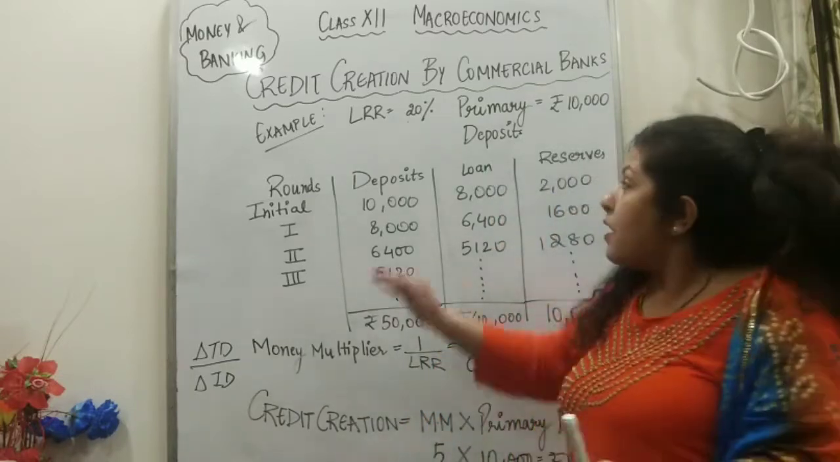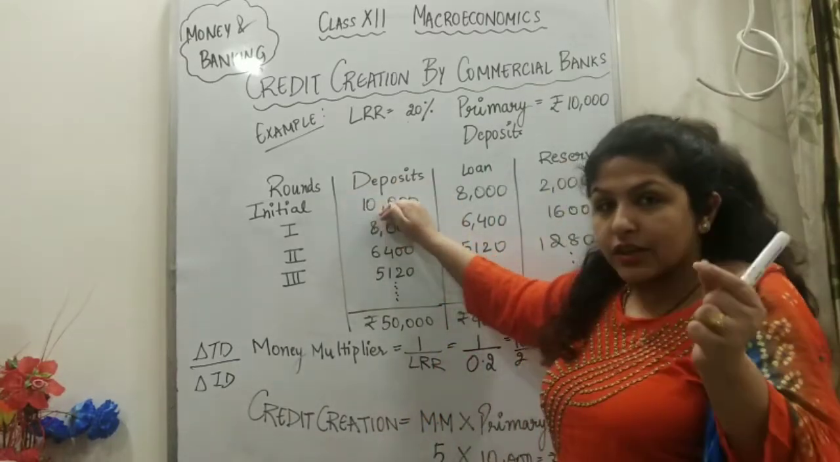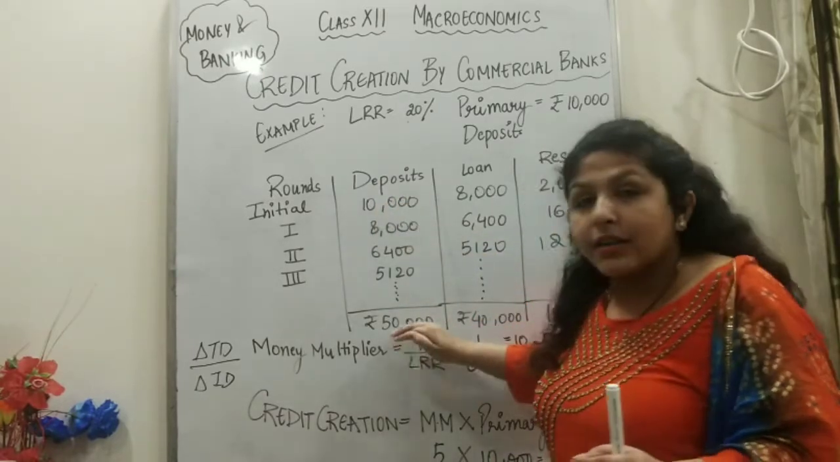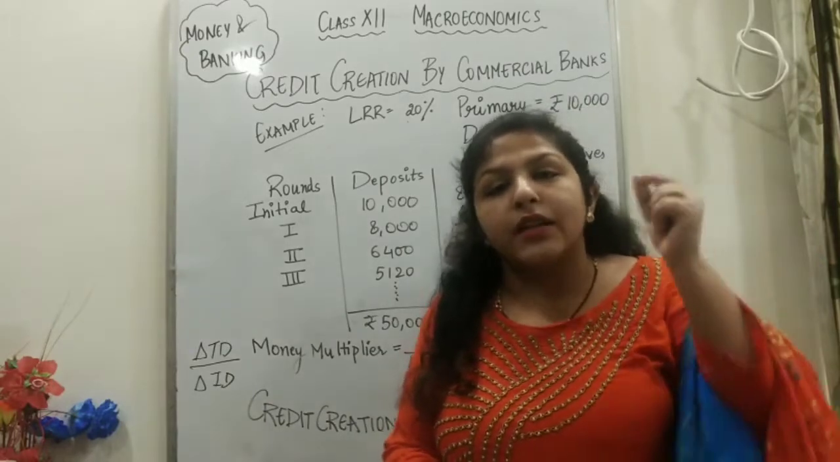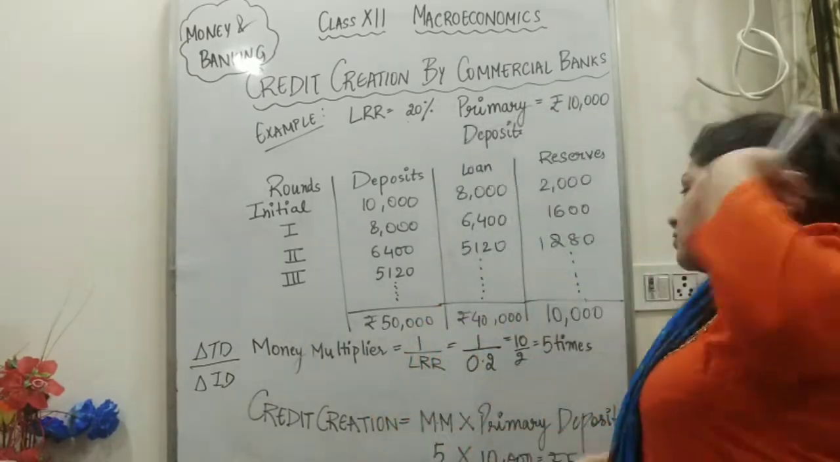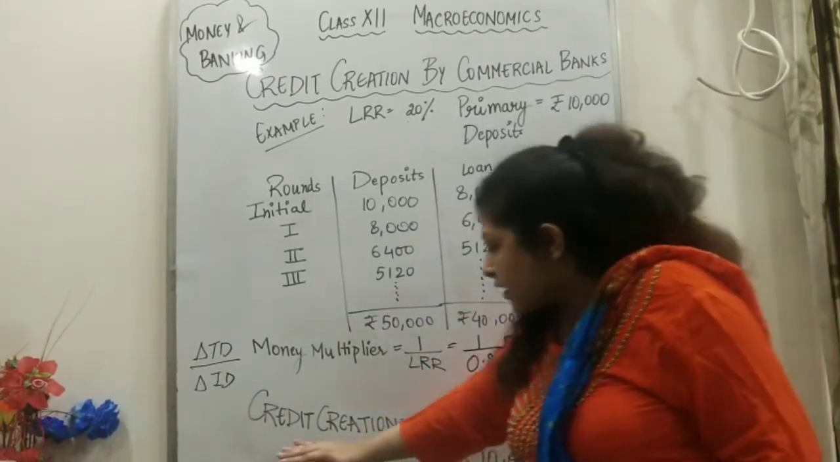Now we need to know, with this 10,000 initial deposit, what is the actual deposit which is being created in the economy? How much deposit is created in the economy? We need to know that, right? So let's know how the credit creation is being done.